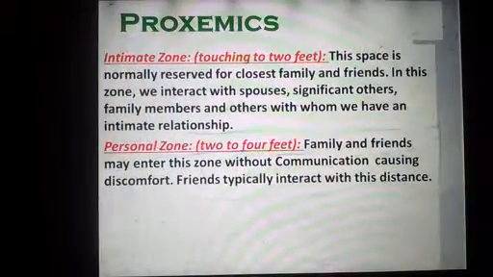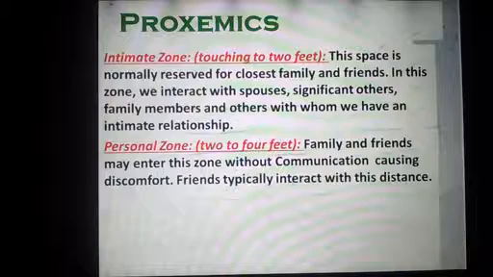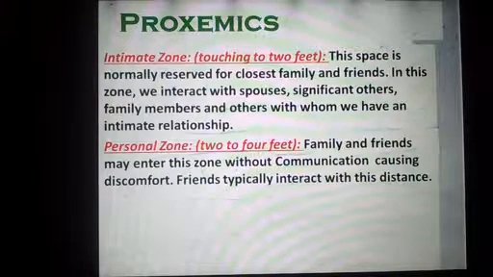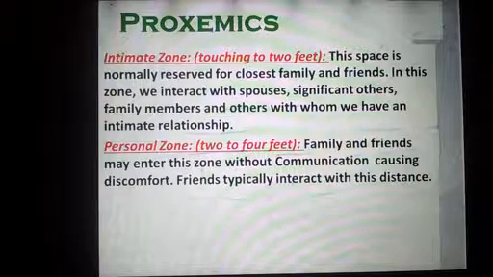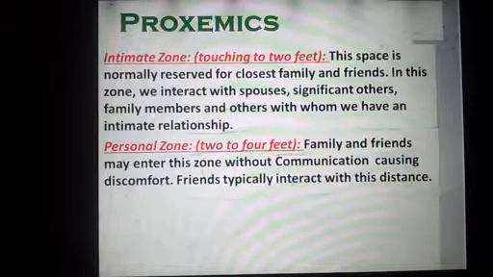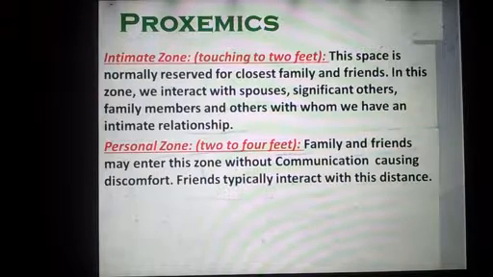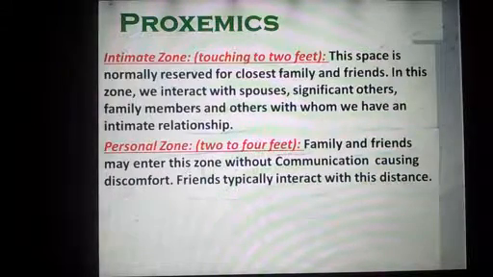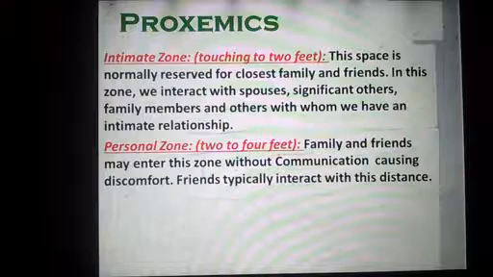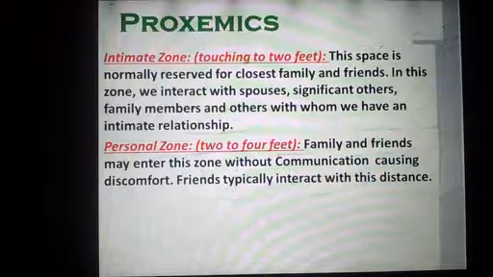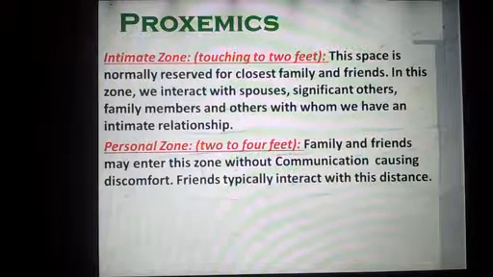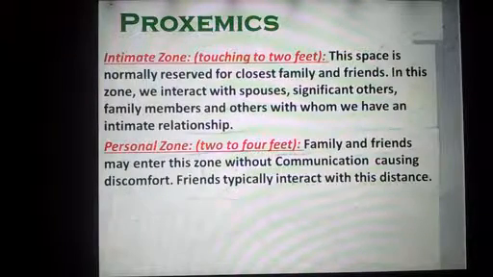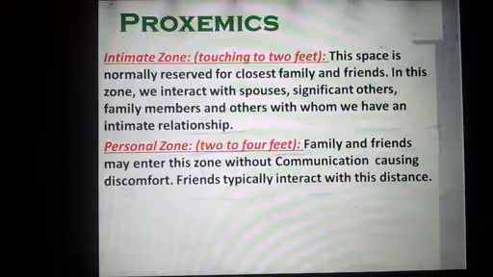Let's move further. Proxemics, very important one. Intimate zone, touching to 2 feet. This space is normally reserved for closest family or friends. In this zone we interact with spouses, significant others, family members, with whom we have an intimate relationship. Then you have personal zone, 2 to 4 feet distance. Family or friends. Entering this zone without communication causes discomfort. Friends typically interact with this distance. Let's move further.